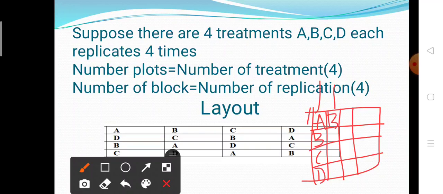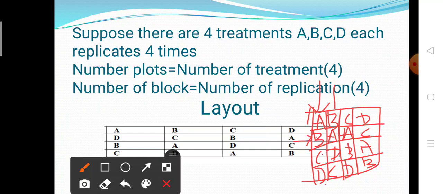Suppose here applying B, then A, then D and C. Suppose here applying A, then B and D. Suppose here applying D, then C, then A and B. In a plot repetition is acceptable, but in a block repetition of treatment is not acceptable.